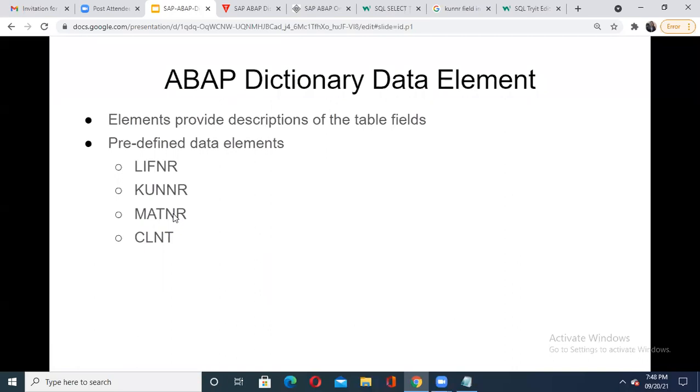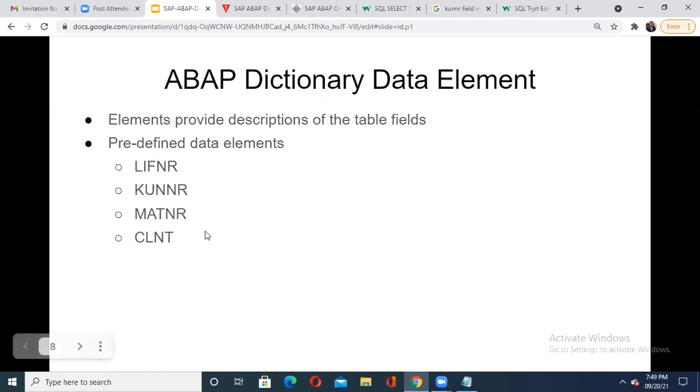The intention of showing you all these details is only this: you should learn or go to this level. In a simple way, remember, data elements are used to describe the table fields. How many fields are there in that table? Suppose it's a student table, then what does it contain exactly? It contains roll number, mobile number, name, or maybe the email ID of the student. If I want to know that detail from outside, I will use this data element. We have seen LIFNR, which is used for vendor information. KUNNR is used to represent your customer information.